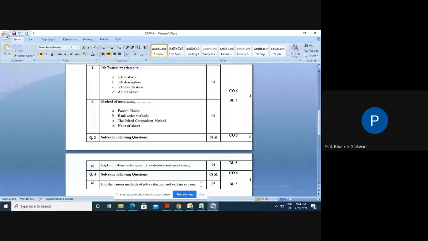There is a need to justify the performance, and depending upon the performance we can directly add to the salary, the payment system, incentive, and bonus for that particular worker. So merit rating is related to performance, but job evaluation is related to the worth of jobs. This is the first difference.